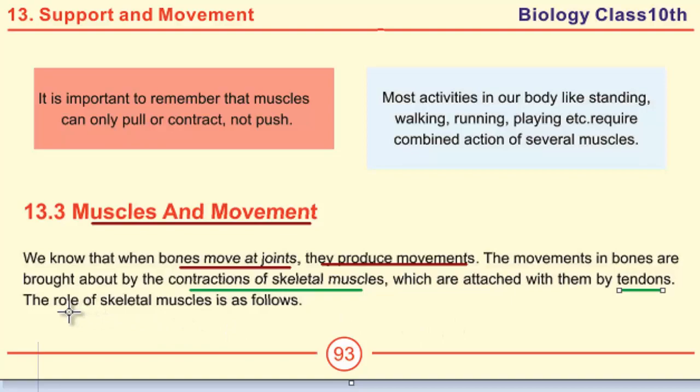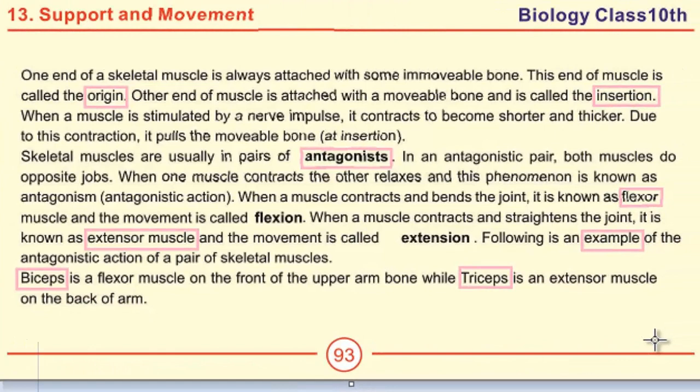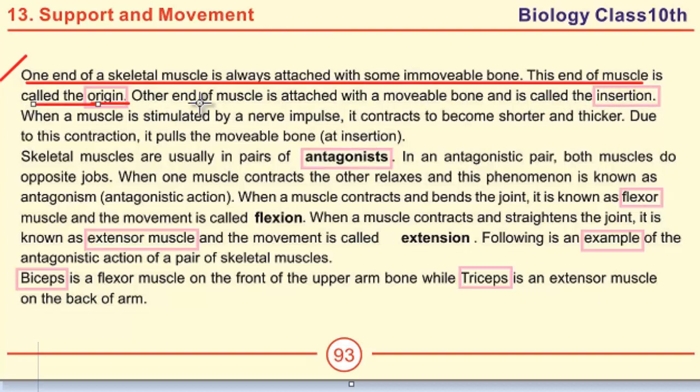Next, we will study some of the roles of skeletal muscles. First of all, we will study some of the important definitions on this page. First question on this page is define origin. One end of skeletal muscle is always attached with some immovable bone. This end of muscle is called origin. Define insertion. The end of muscle other than origin is attached with a movable bone and is called the insertion.